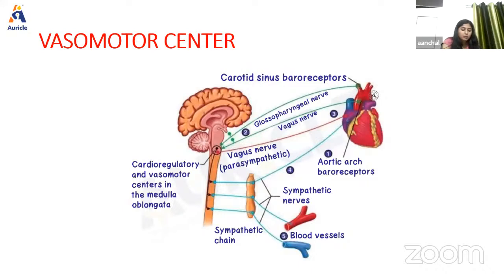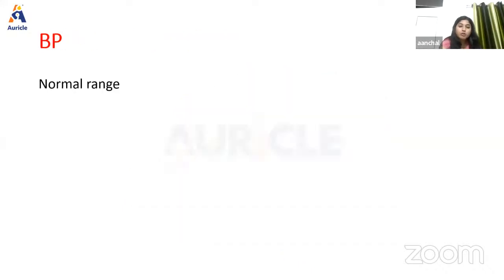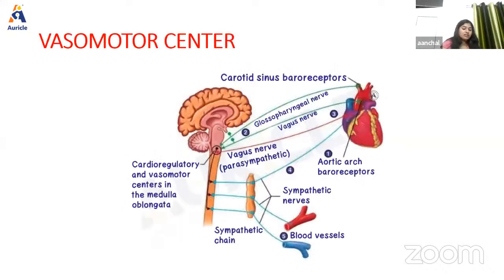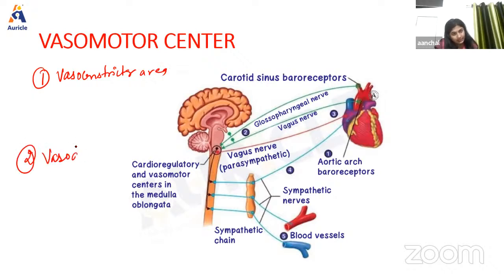The vasomotor center is bilateral, situated in the reticular formation of the medulla oblongata and lower part of the pons. Talking about its areas, the vasomotor center has a vasoconstrictor area, a vasodilator area, and also a sensory area.